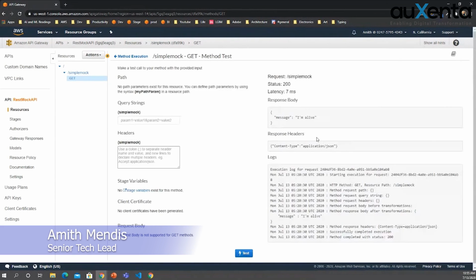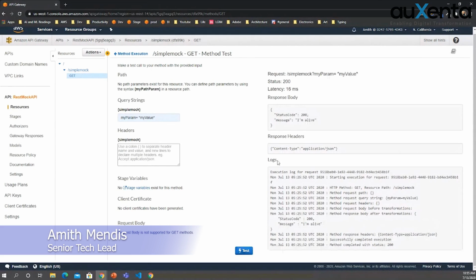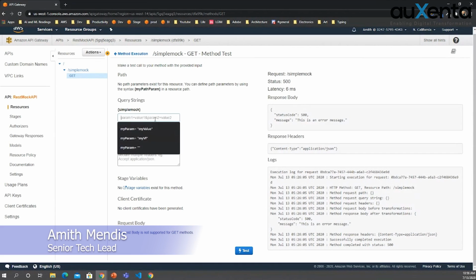Now we will test it. First of all, I will put the value and test. Then it says status code is 200 and I'm alive. Let's remove it and see. So yeah, then it will give 500. If you put something else even, it will give 500 again.